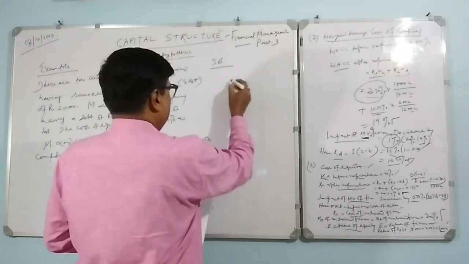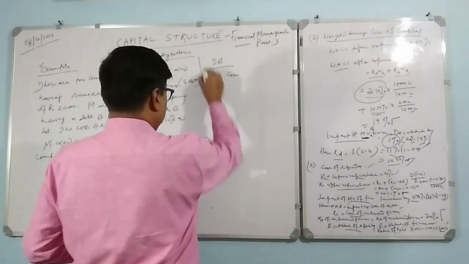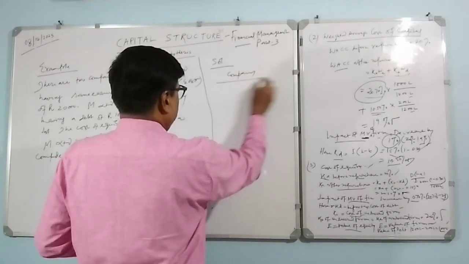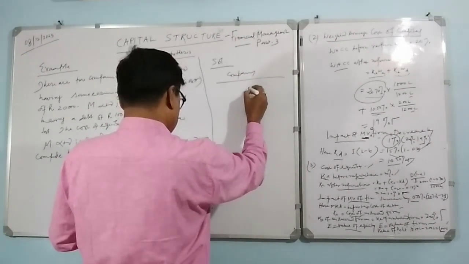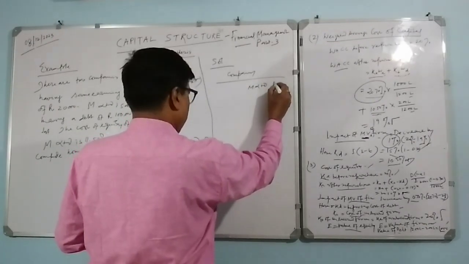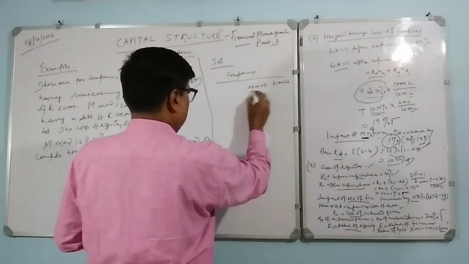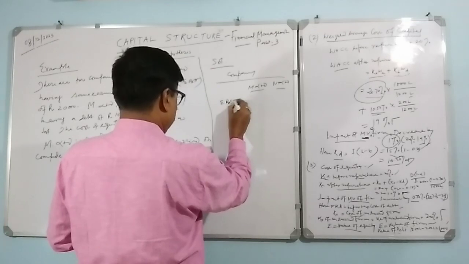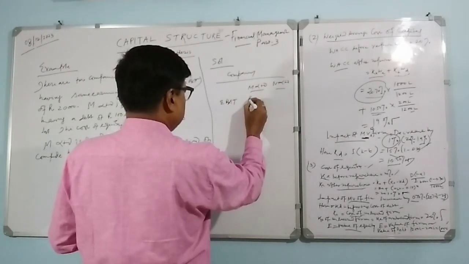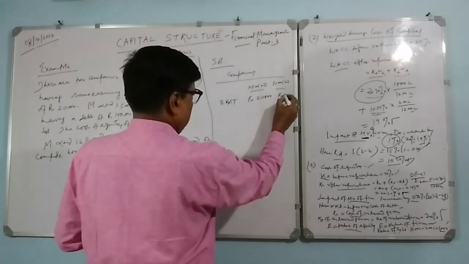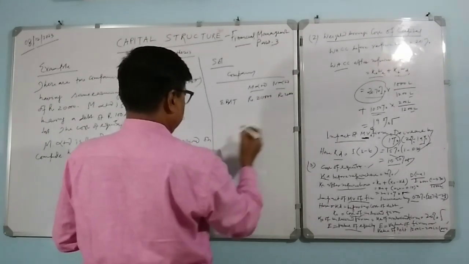You see, company M Limited and N Limited, right? Two companies. Then EBIT, in both cases the EBIT is the same, 20,000 rupees, right?